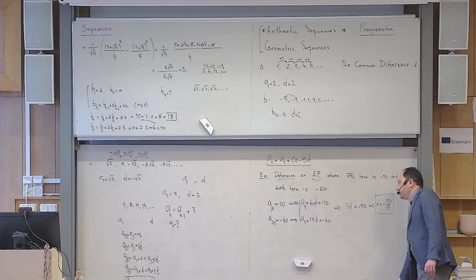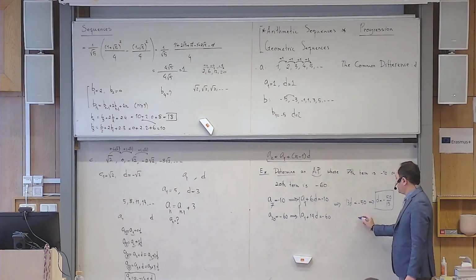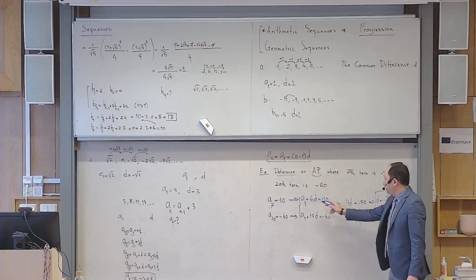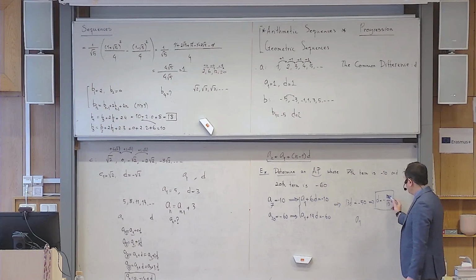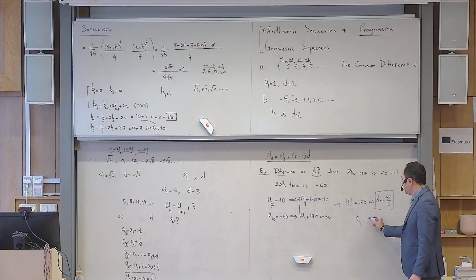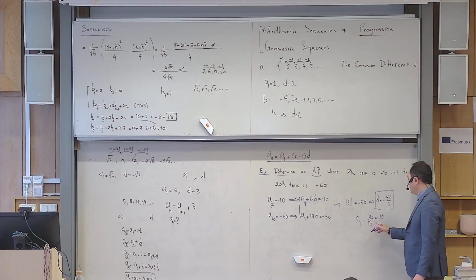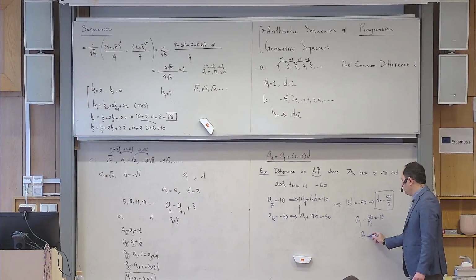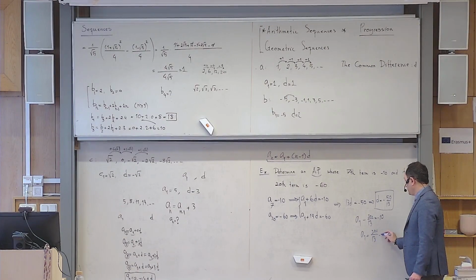Okay, so what can I do? I just write A1, but plus 6 times D. So I have to multiply this by 6. It becomes minus 300 over 13. It is supposed to be minus 10. So I move this to the other side. So A1 becomes 300 over 13 minus 10.